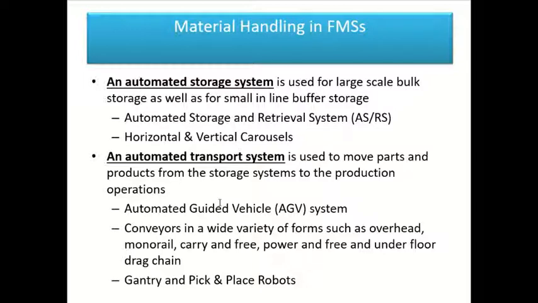These vehicles are neither tied physically to the production line nor driven by an operator, as in the case of a forklift, where an operator is driving the machine, picking up the load and moving the materials around. In this case there might not be an operator.